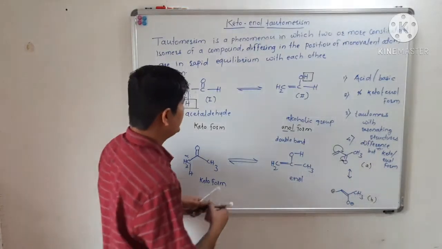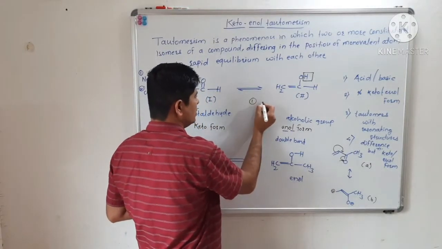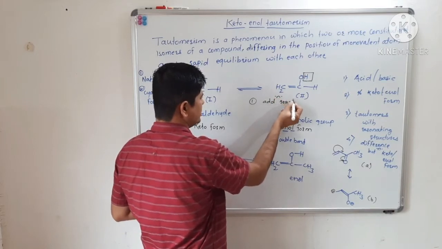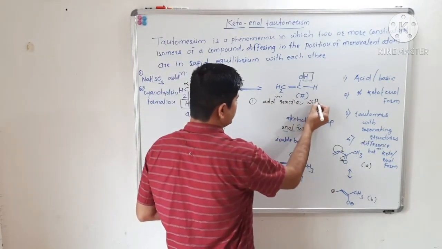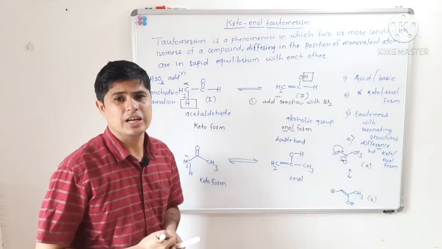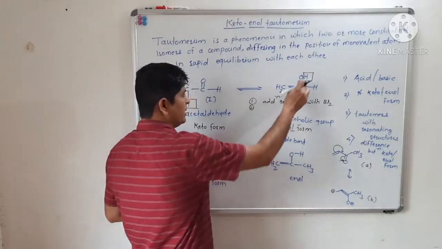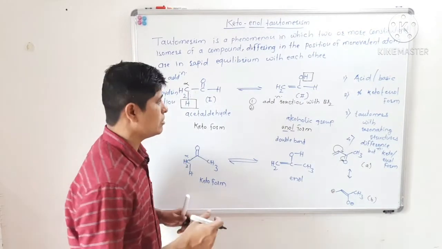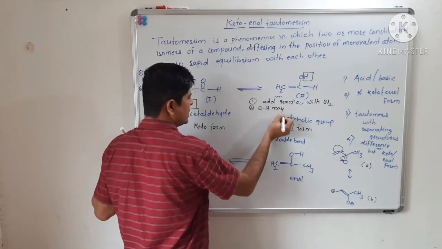Now if we see the enolic form, it can undergo an addition reaction with bromine, as it is having a carbon-carbon double bond. Again, the second point we can say about the enolic form is that it can show the property of an acidic group, that is, the hydroxyl group may be acidic.